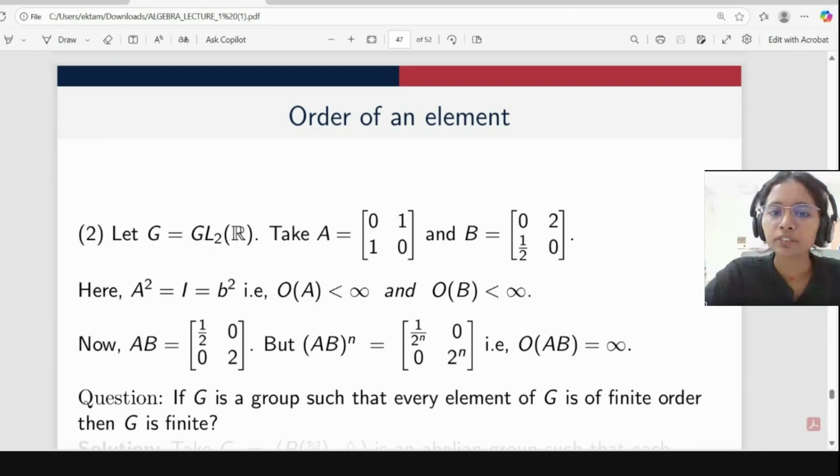So even if you keep any number k, [0, k; 1/k, 0], you will get 1 by k to the power n, 0, 0, k to the power n. So here 2 and 1 by 2 is not playing any special role. I just took it, you can put any number.